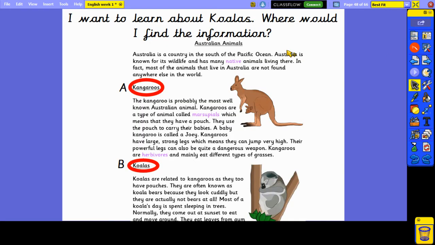So, if I wanted to learn about koalas, where would I find the information? I don't need to read the whole report. Would I look at A or would I look at B? I would look at B because this subtitle tells me all of this information is about koalas. I'm not looking for information about kangaroos.